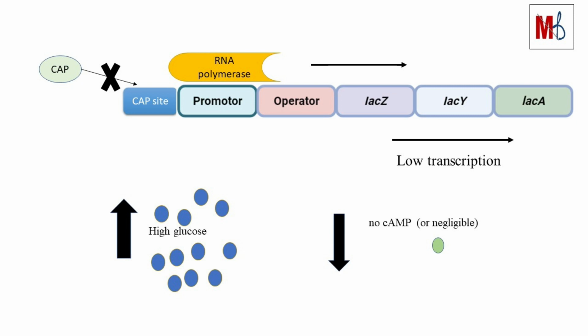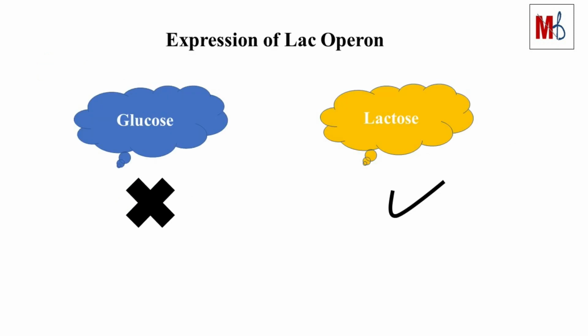When the glucose is high, no cyclic AMP is produced. In the absence of cyclic AMP, CAP cannot bind to DNA, so it cannot help the RNA polymerase to transcribe the genes. So low level of transcription, or we can say leaky level of expression, occurs. So, we have seen that for the activation of Lac Operon, two conditions are needed. First, glucose should be absent. Second, lactose should be present.